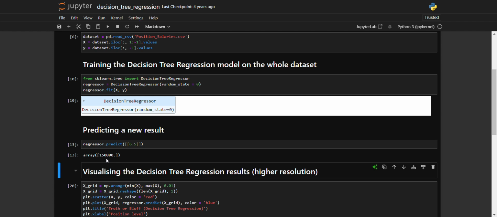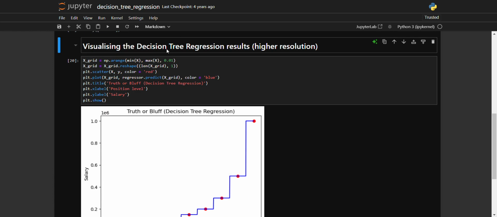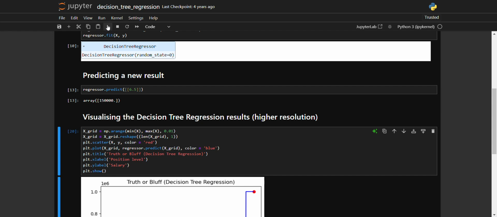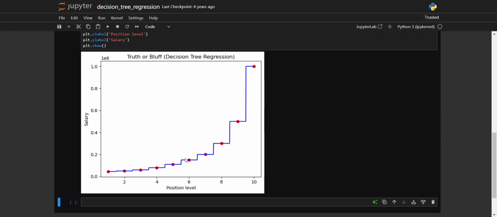So let's see how our decision tree regression did by visualizing the answers. As you can see, basically it connected all the points, but the thing is that this is not a very good regression model in this case because as you can see, it changes value from 1.5 to 2.5 to 3.5 to 4.5 to 5.5, 6.5, 7.5, 8.5, 9.5, and then it finally ends on 10.